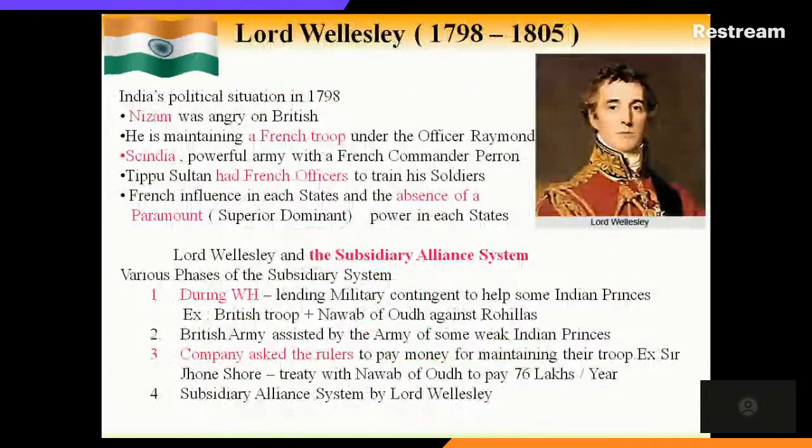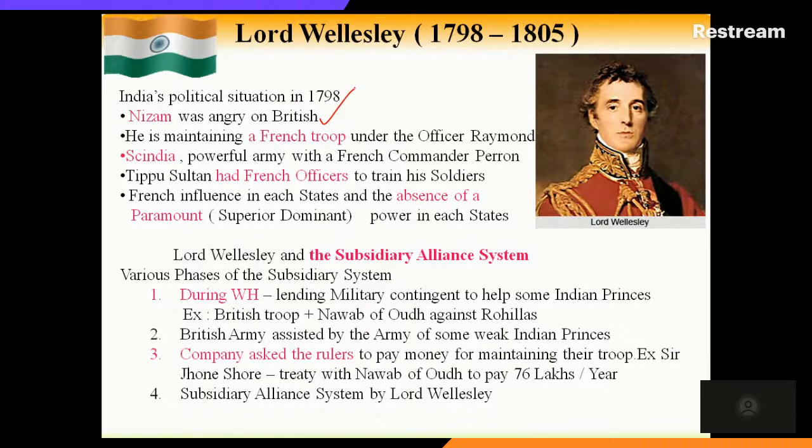Now, this tenure is from 1798 to 1805. Before studying Lord Wellesley and his administration, we should know the exact political situation in India in 1798. This is what I have mentioned. This one we have already seen.